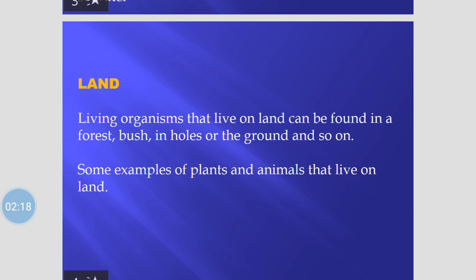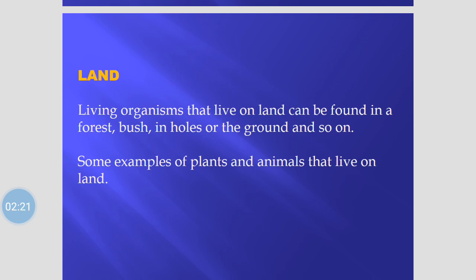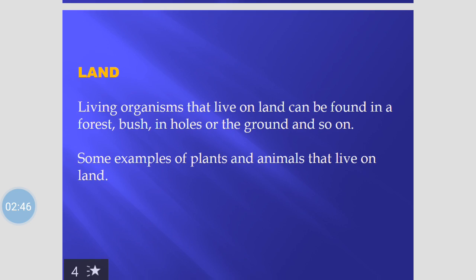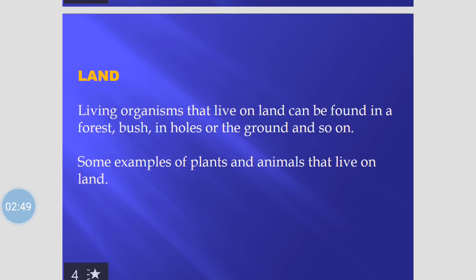Land. Living organisms that live on land can be found in a forest, bush, in holes, or the ground, and so on. So the living organisms that live on land, most of them are found in the forest, some are found in the bush, in holes, and then the ground. Some examples of plants and animals that live on land.